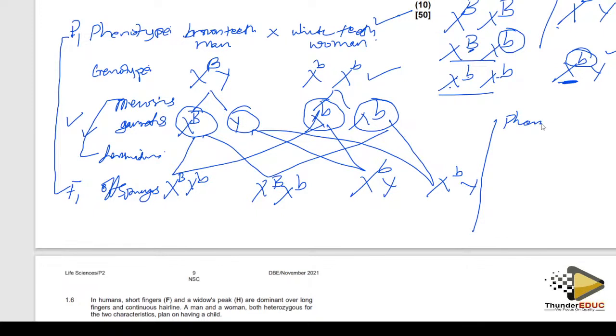So, phenotype. Then I come here, say, this is a female who is normal. Female. You can't say female carrier. Why don't we say female carrier? Because we can't see whether the person is a carrier or not.